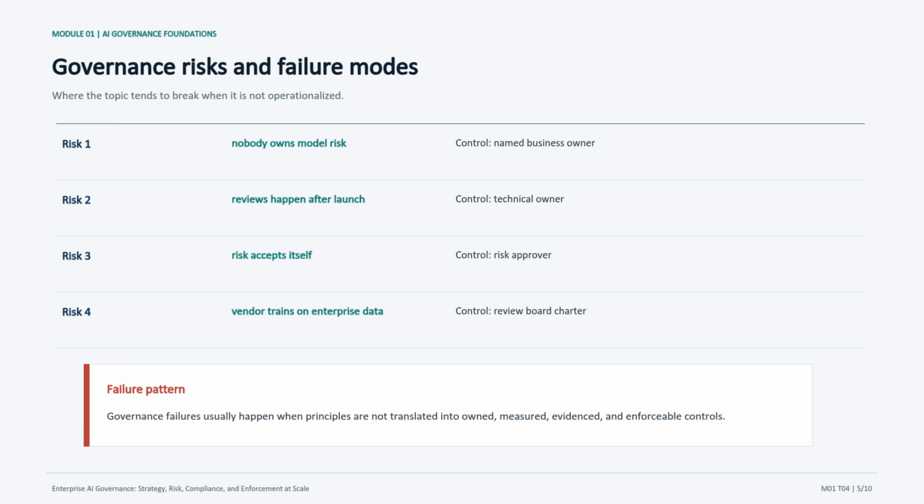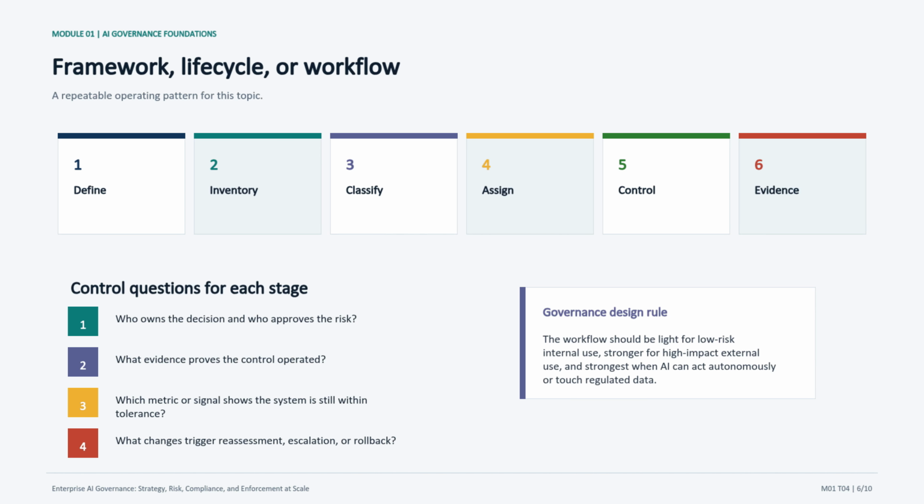For this topic, the control pattern includes named business owner, technical owner, and risk approver. A useful classroom prompt is: if this failure happened next quarter, who would notice it? What evidence would prove it? And what decision would the organization make next? The big takeaway is that principles must become owned, measured evidence, and enforceable controls. That sets up the workflow on the next slide. This slide gives learners an operating pattern.